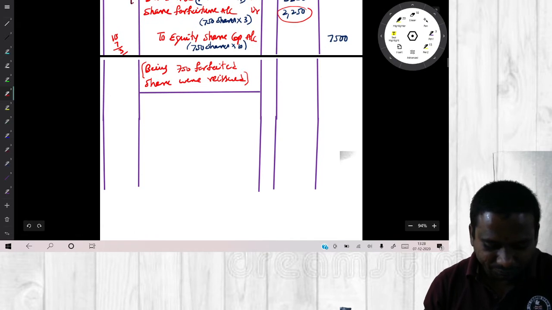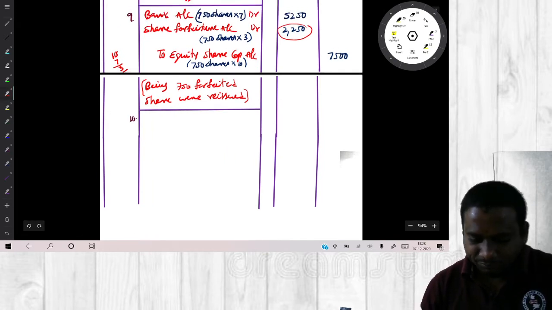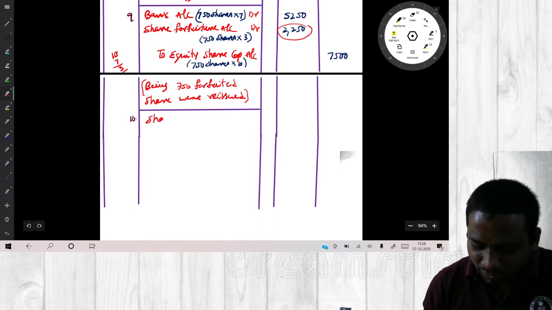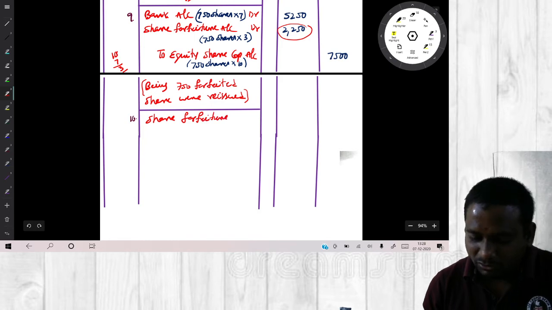Last entry, write down. Share forfeiture account debit. Already we have discussed some problems based on this concept.